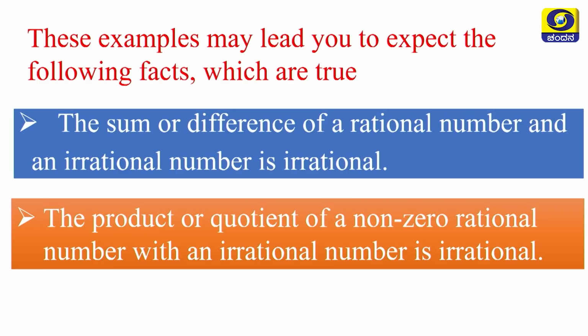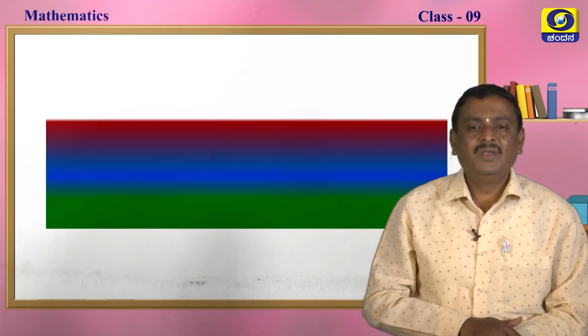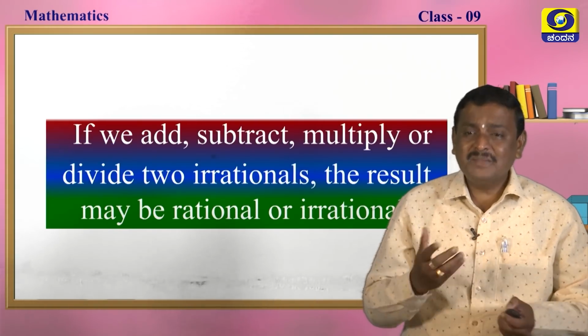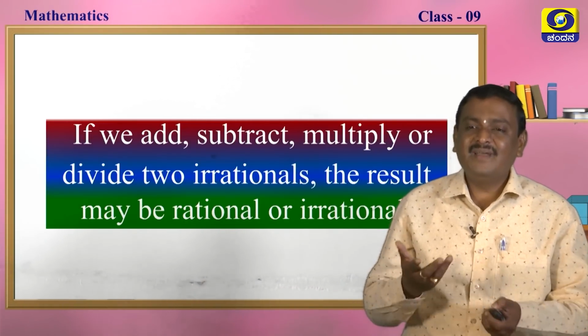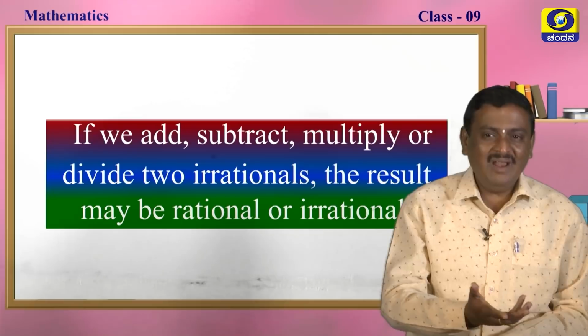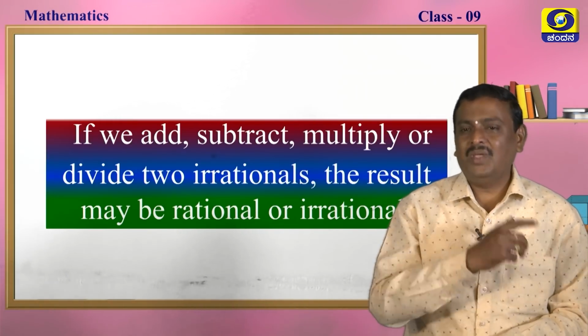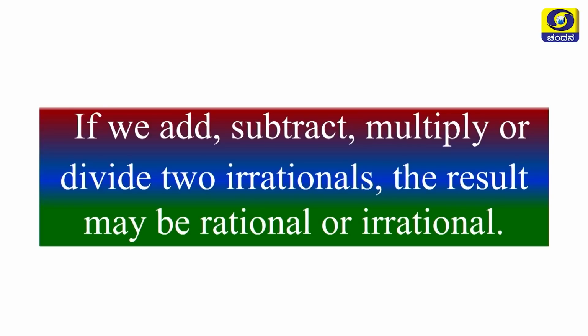Please note down. If we add, subtract, multiply or divide two irrationals, the result may be either rational or irrational. You can note down this also, my dear students.